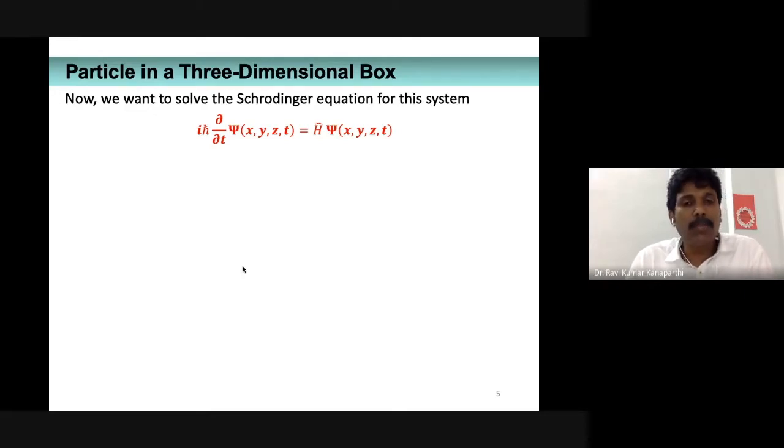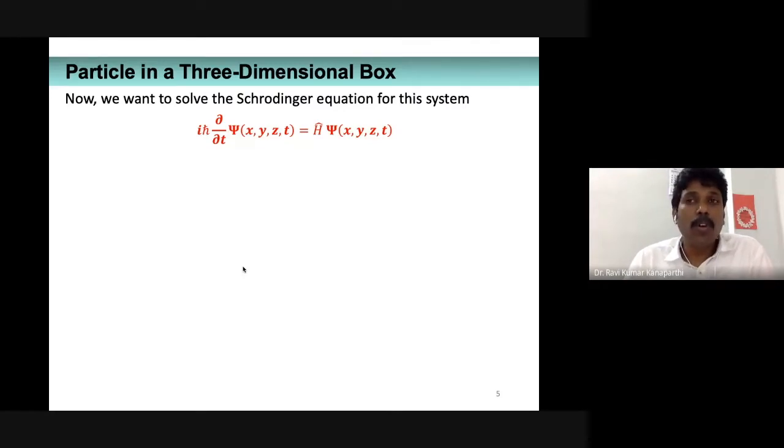So ideally, for any problem, we are supposed to solve the time-dependent Schrodinger wave equation to obtain the wave function. Why are we interested in the wave function? Because the wave function is a storehouse of information. It has a lot of information.